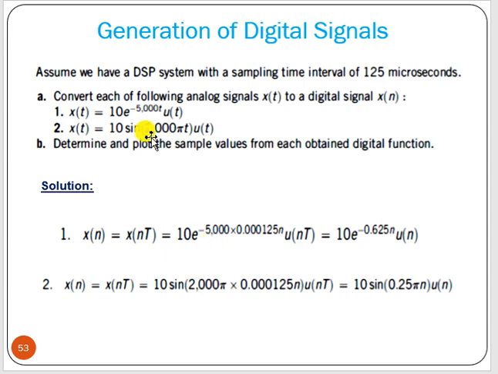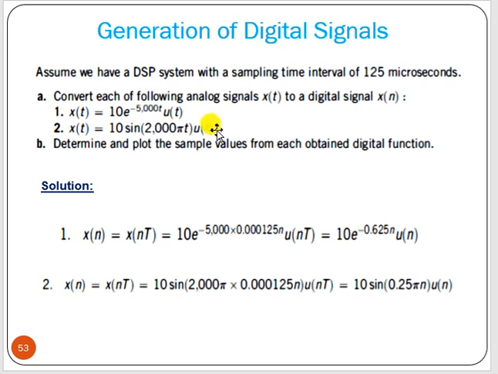Now what we can do is, instead of t we can write nt. Here n is n and T is 125 microseconds, which we write in seconds, 125 into 10 to the minus 6. If you do the multiplication you will get this result here. Here the t will drop out, there is no problem. So this is the digital signal.